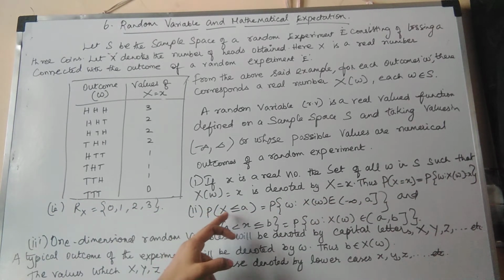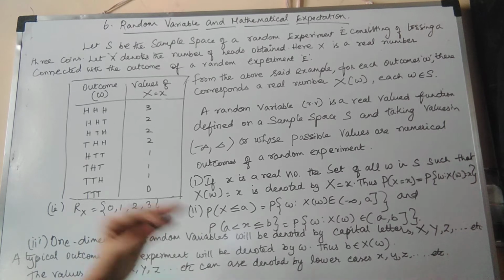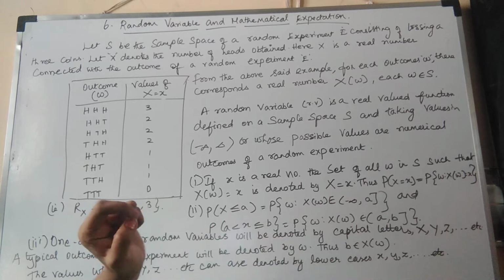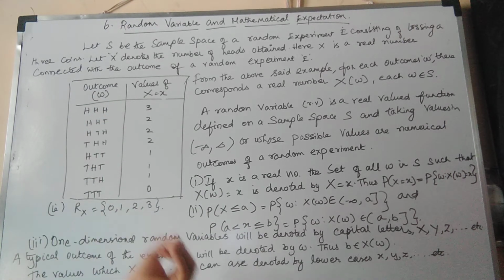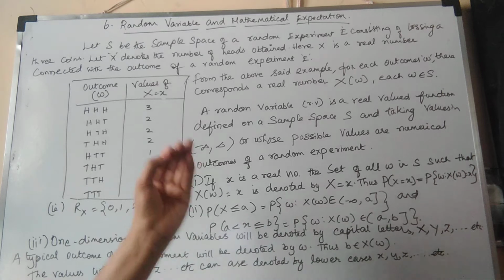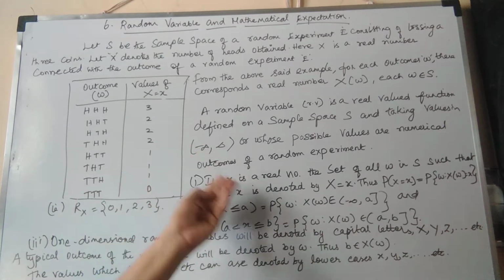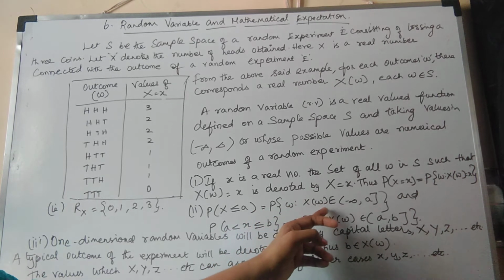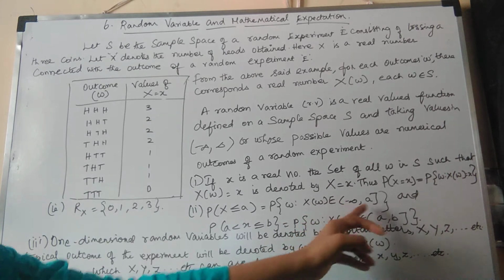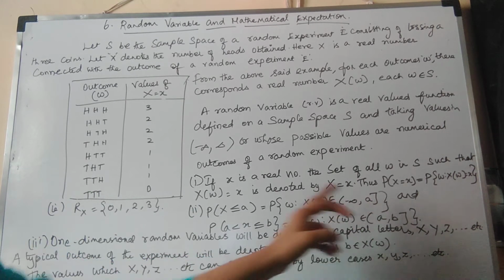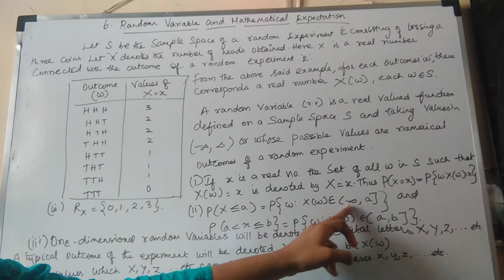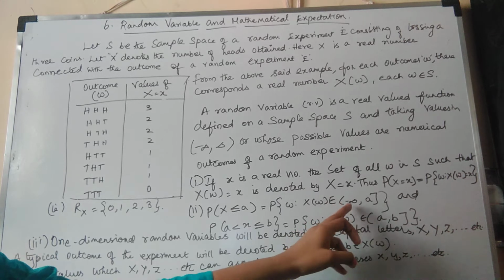Suppose x is less than or equal to a, or between a to b, if you are taking any real numbers. How will we define the probability function for this random variable? It will be the real numbers belonging to the outcome W, that is X of W belonging to the interval minus infinity to a, where a is included and minus infinity is not included.